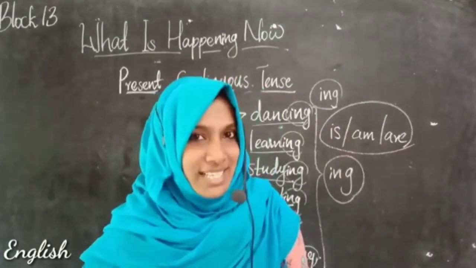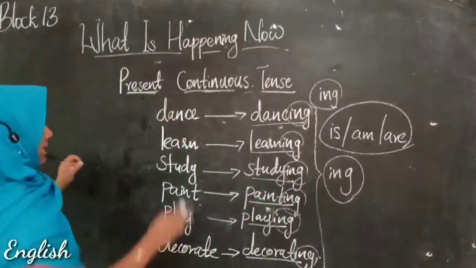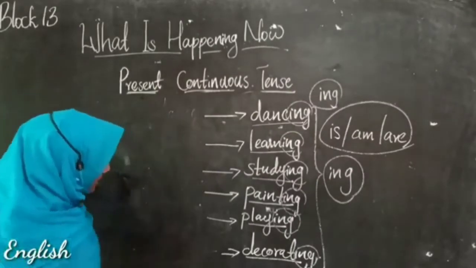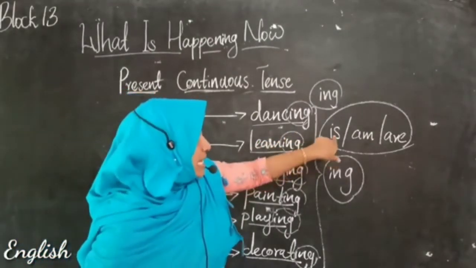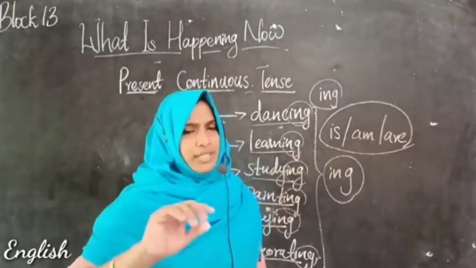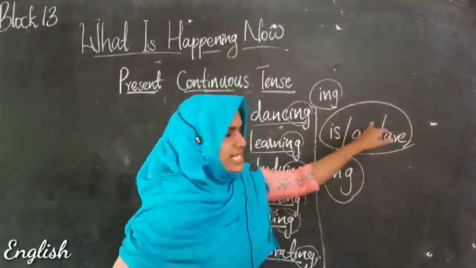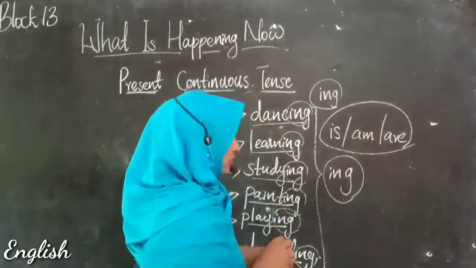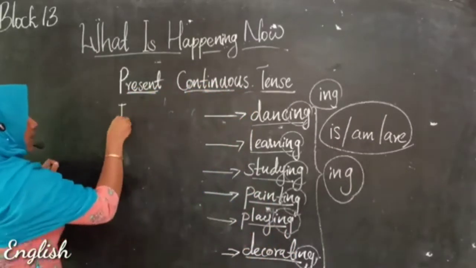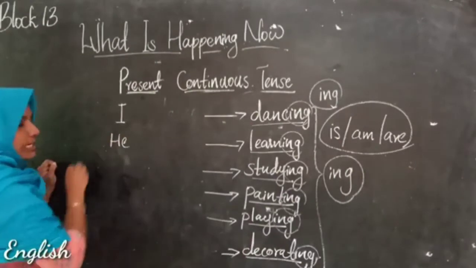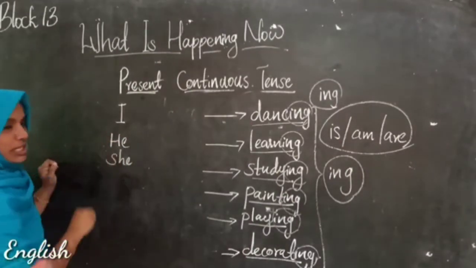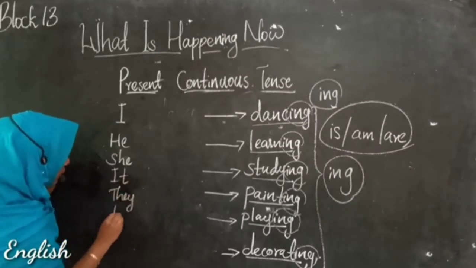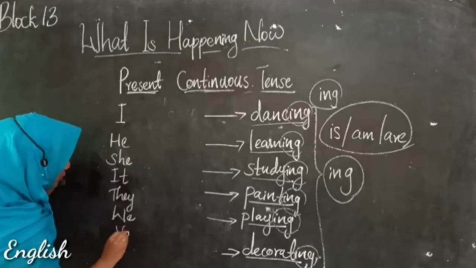These words, and with this ing form, with the help of these two things, we can make many simple sentences. Let's see here. Let's make some sentences with the help of these doing words, with the help of these is, am, and are. Before that, let me ask you about this is, am, are. Which time are we using this is, am, are? Let's take the pronouns like I, he, she, it, they, we, or you, right?